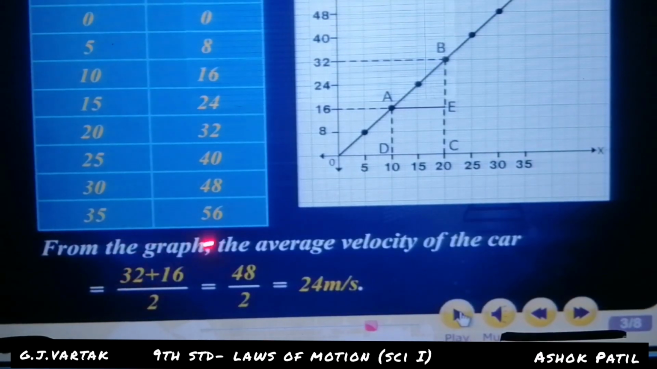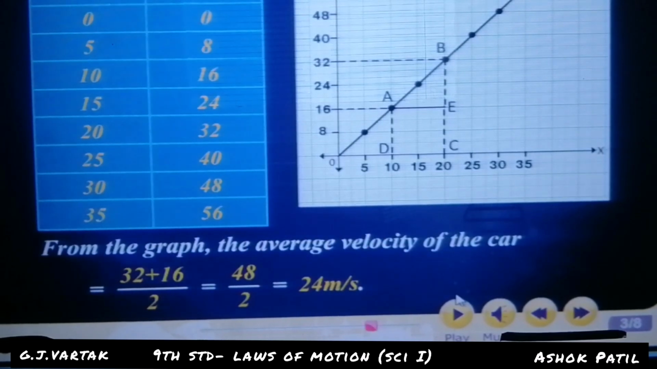From the graph, the average velocity of the car is equal to (32 plus 16) upon 2, which is equal to 48 upon 2, which is equal to 24 meter per second. 32 and 16 gives 48. This is the average velocity of the car.